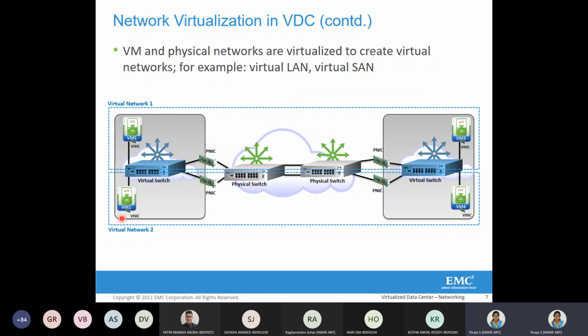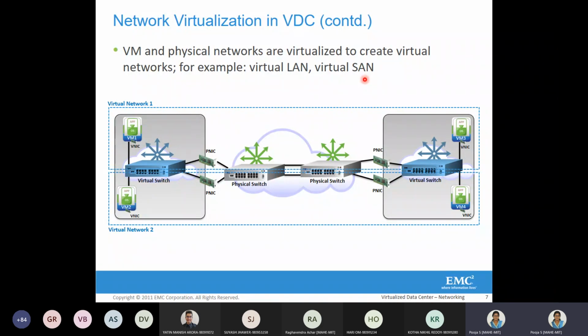And similarly, virtual machine 2 and virtual machine 4, though they are in two physical servers, are also located inside a single virtual network, that is given by virtual network 2. So that is the virtualization here, because we are virtualizing both the virtual VM network and also the physical network. Okay, so two types of network virtualization are there, that is virtual LAN and virtual SAN.